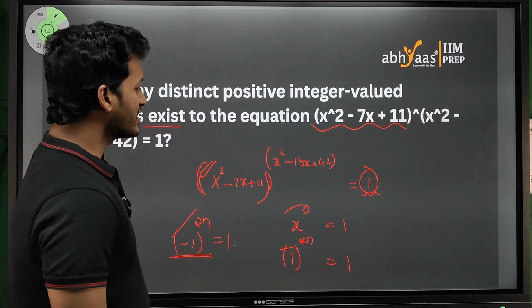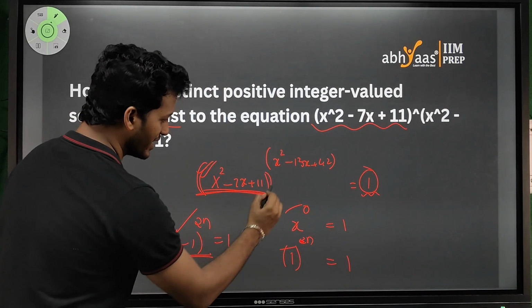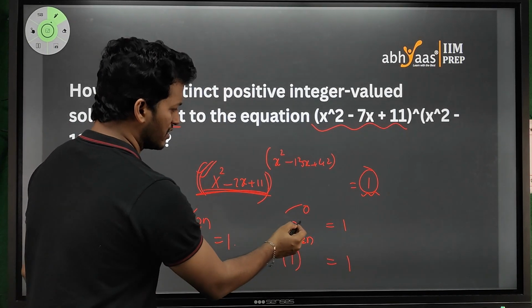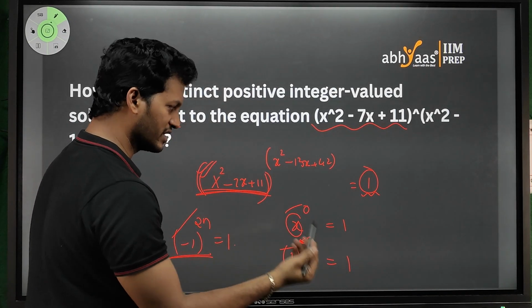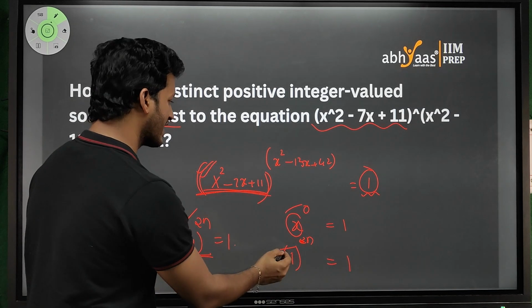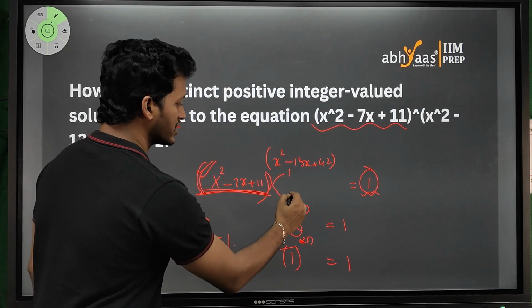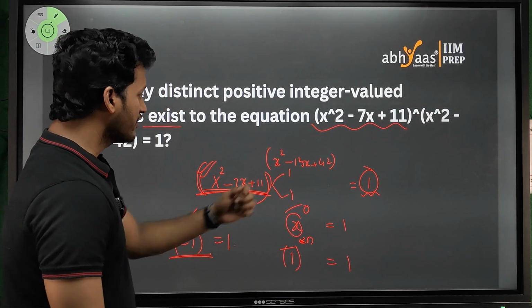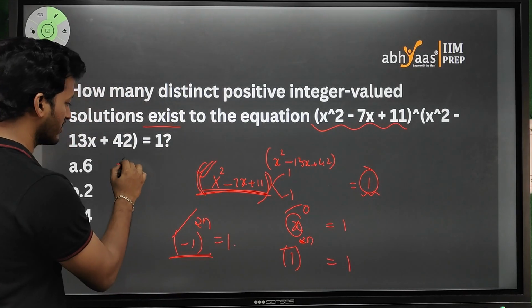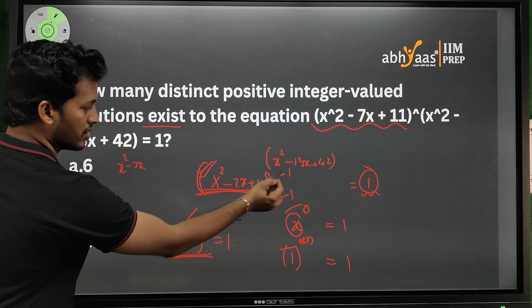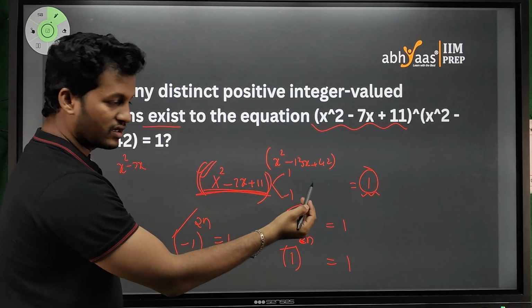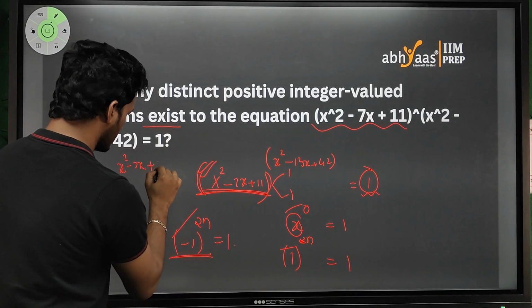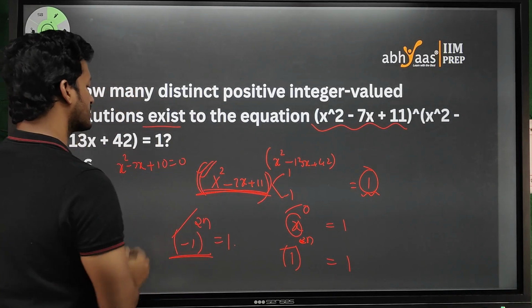So for x square minus 7x plus 11, the base can have any other value, or else it can have 1 or minus 1, right? If it is 1, it will become x square minus 7x plus 11 is equal to 1. But if it comes to the left hand side, it will become like this.